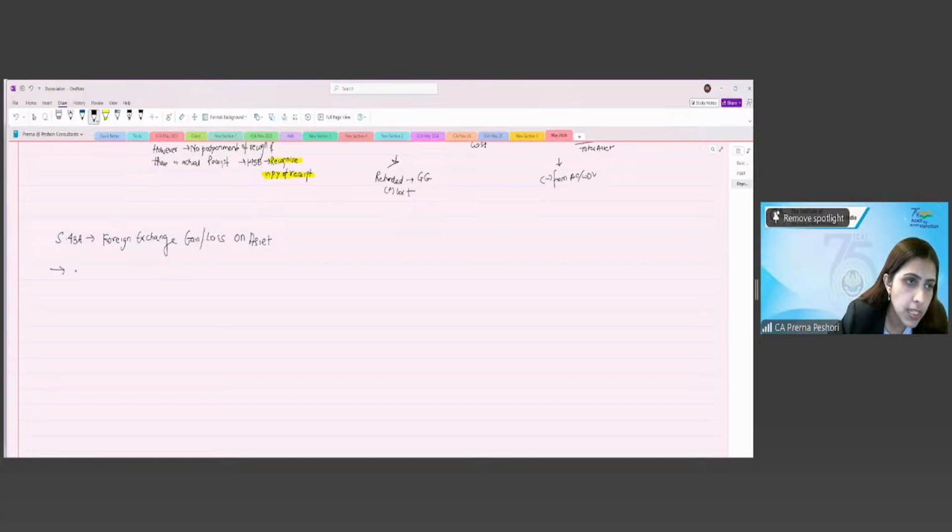So what is it saying? Asset is acquired from outside India. This is the first condition, meaning it should be an imported asset.